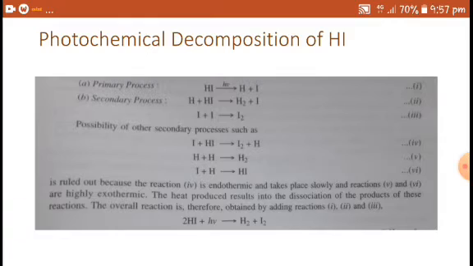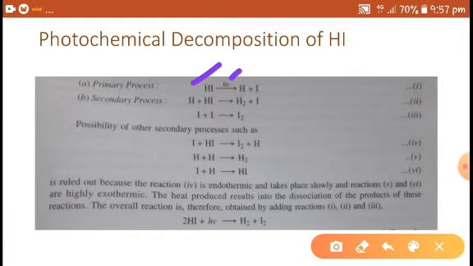If you observe this decomposition of hydrogen iodide, in the primary process the radiation gets absorbed by the molecule, that is hydrogen iodide. In the secondary process, the hydrogen free radical combines with hydrogen iodide and forms a hydrogen molecule and an iodine radical. This iodine radical reacts to give an iodine molecule.